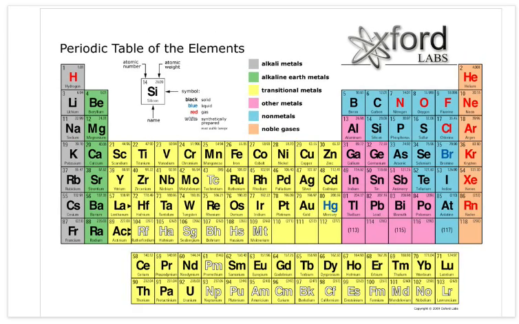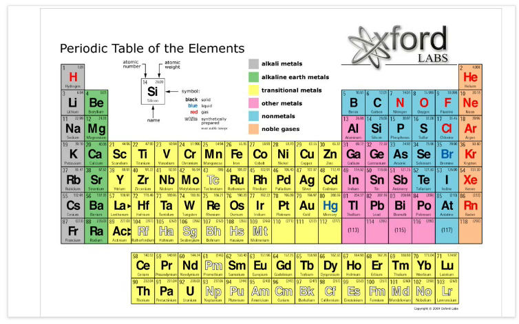So we have families up and down. Those have the similar properties. Across our periods, they have changing chemical and physical properties. So changing, across, similar, up and down. Okay, I think I've said that a few times.